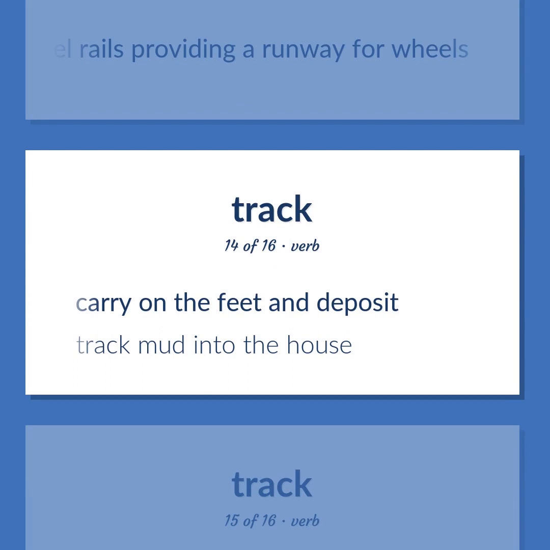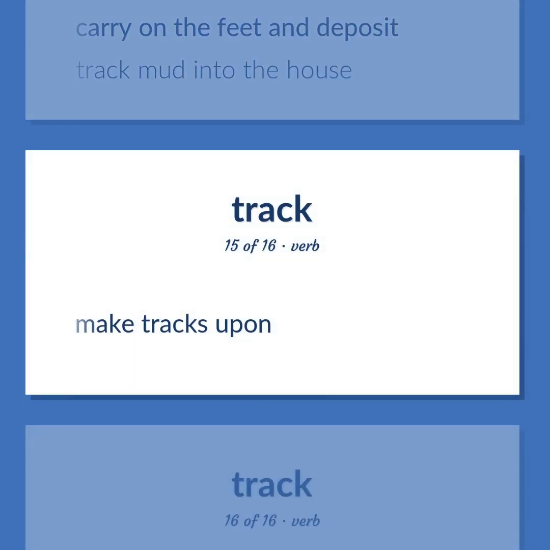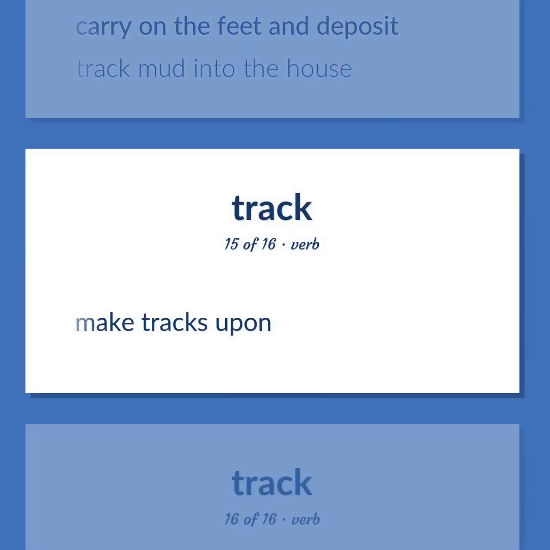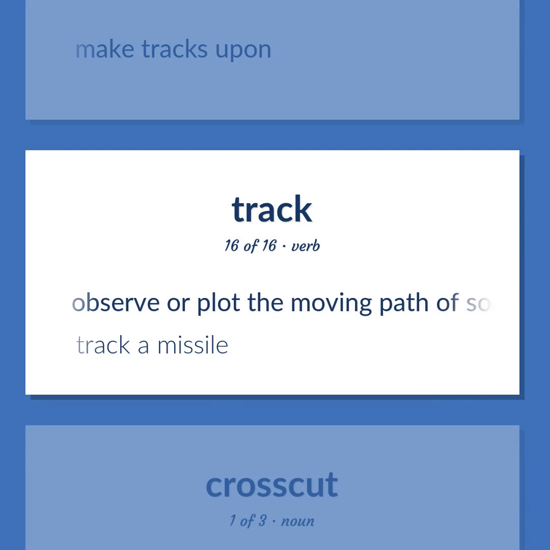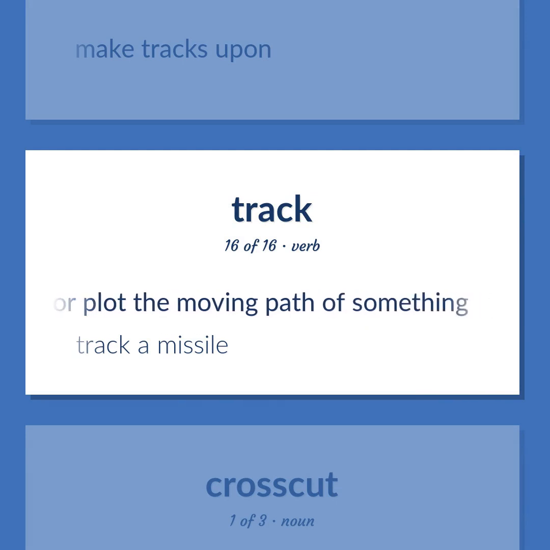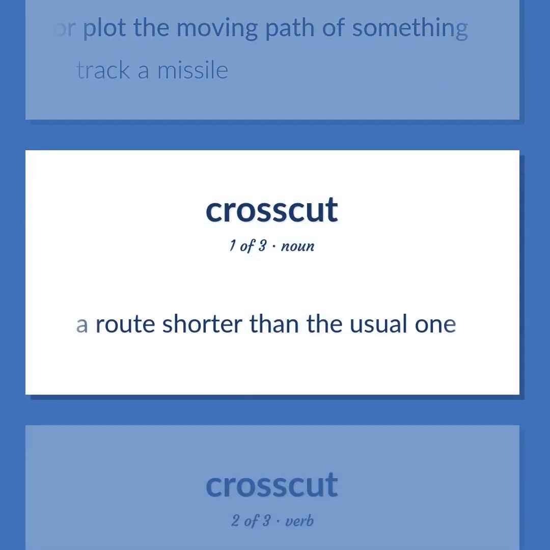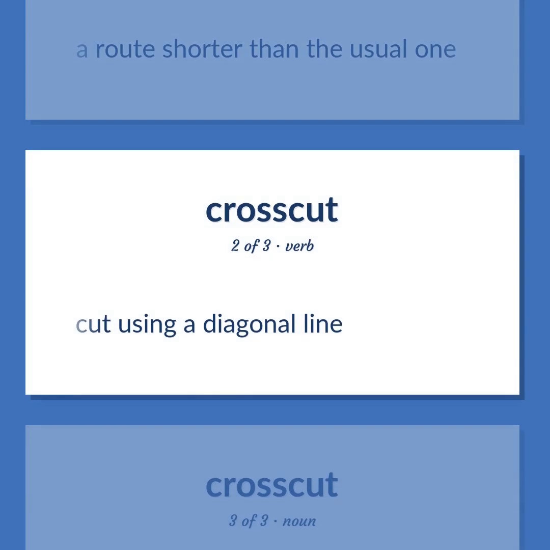Carry on the feet and deposit. Track mud into the house. Make tracks upon. Observe or plot the moving path of something. Track a missile. A route shorter than the usual one. Cut using a diagonal line.